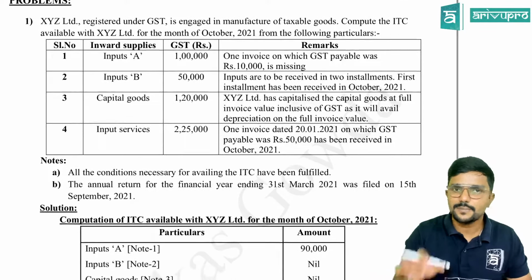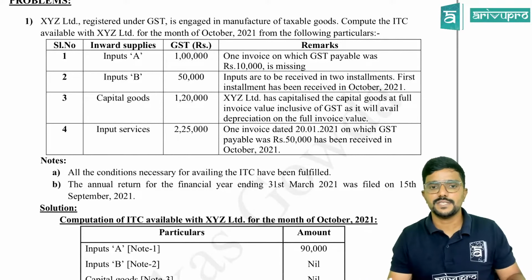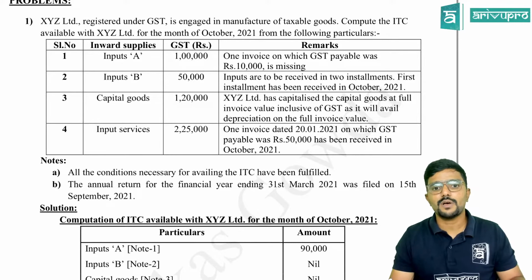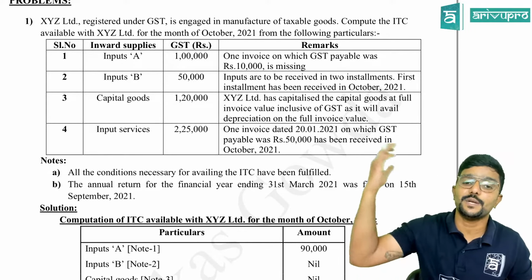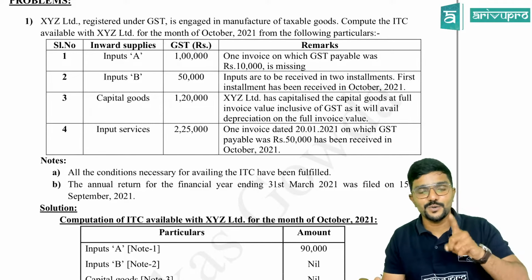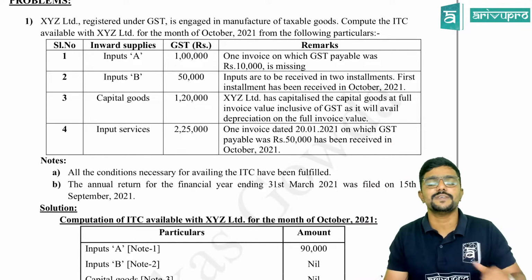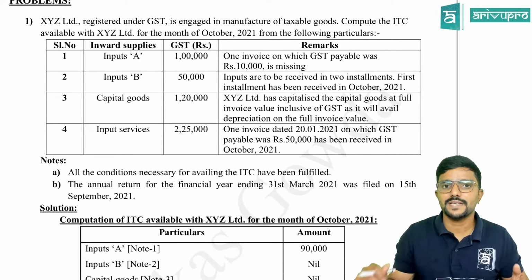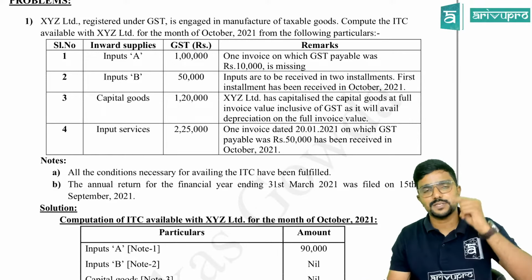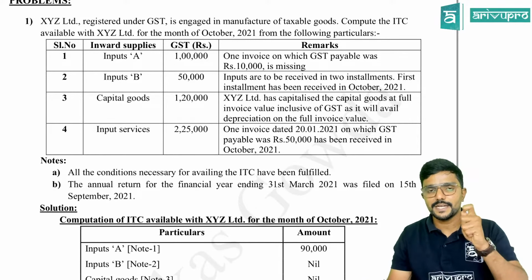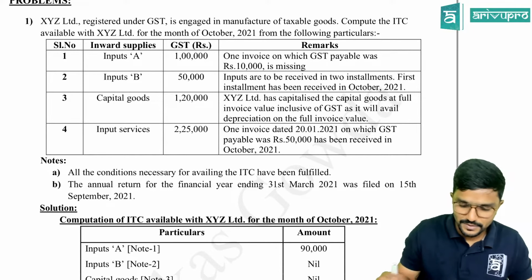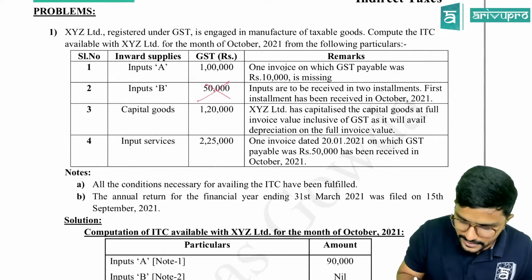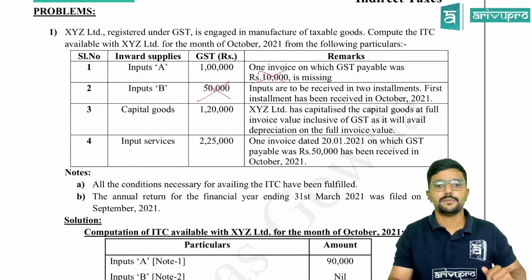Then coming to input B, 50,000 is the GST paid. Inputs are to be received in 2 installments. The first installment has been received in October 2021. Only the first installment is received in October; another installment will be received in future. If you are purchasing in installments, you can claim credit as per the proviso given in section 16(2): credit can be claimed only when you receive the last installment. So the entire 50,000 credit cannot be claimed. And in the first point, 10,000 credit cannot be claimed, the remaining 90,000 can be claimed.